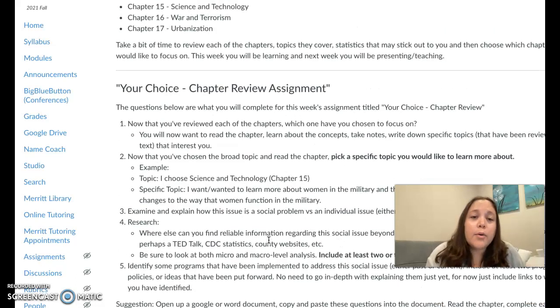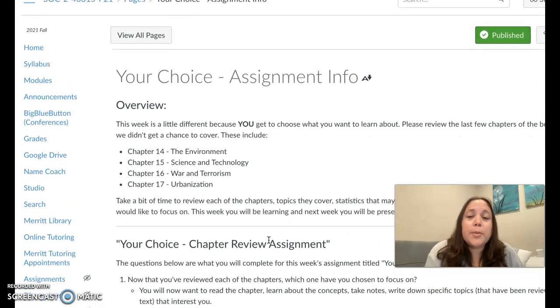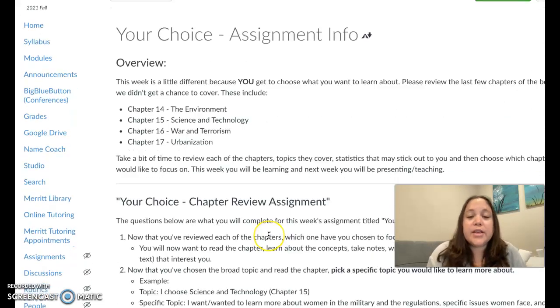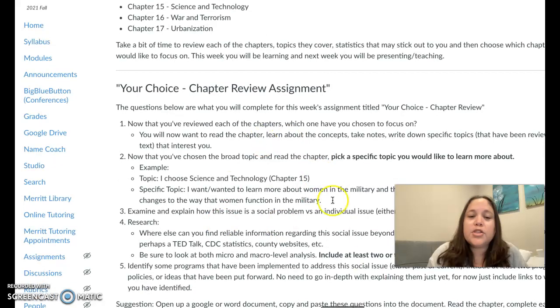But for now, go ahead and jump into your choice week and pick your chapter, pick your specific topic, start diving into these questions. I want you to turn this in on Thursday because I want you to get started as quickly as possible. Sunday's assignment is just a survey, so you're going to really be focused pretty much on this for the week and then moving directly into the final project next week.